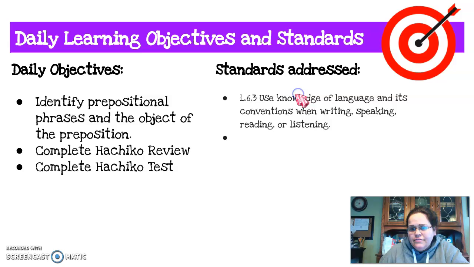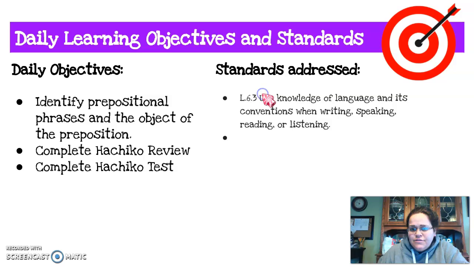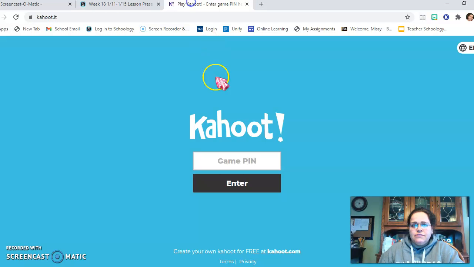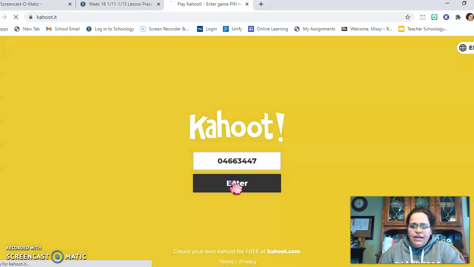Highlight the game pin. Nope, it's not gonna let me. So you might wanna write it on a piece of paper or something so you can put that game pin in. I'm gonna write it down here. 04663-447. Escape out of this. Enter my pin. 04663-447. Enter.